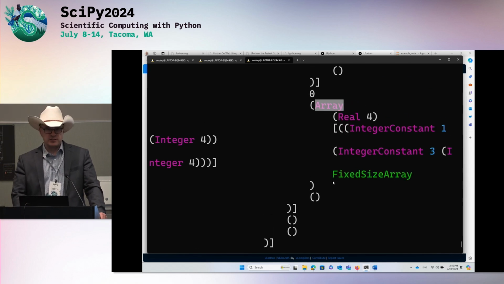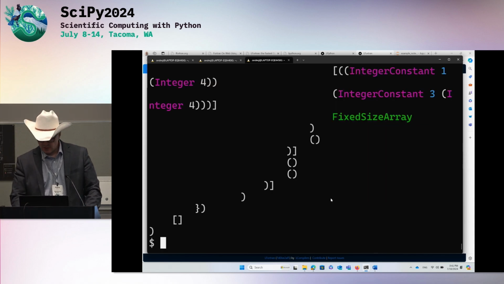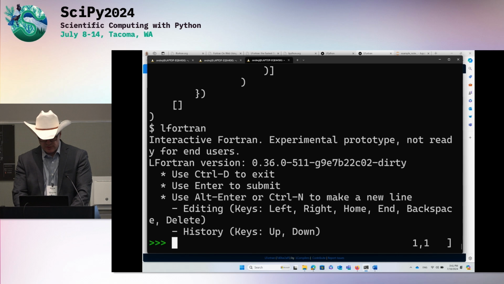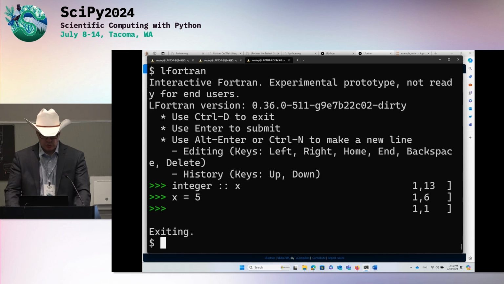And the same with symbolics, it works in exactly the same way. It parses SymPy to ASR. It exactly represents the symbolic operations, and then we have an ASR to ASR pass that transforms it to use SymEngine in this particular case. Cool. And then, of course, LFortran, just like LPython, runs interactively, so you can declare variables and assign to them and so on. It runs in the Jupyter Notebook too.